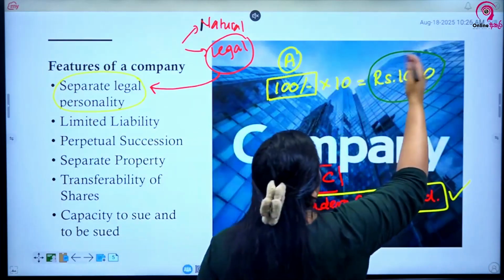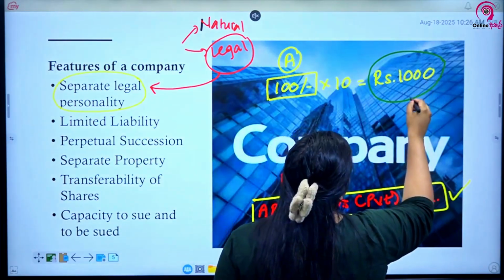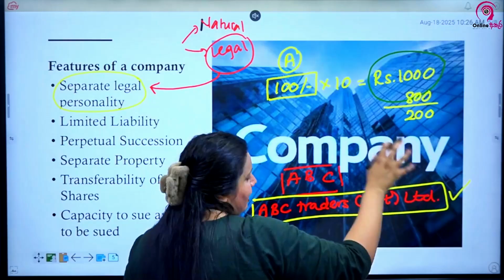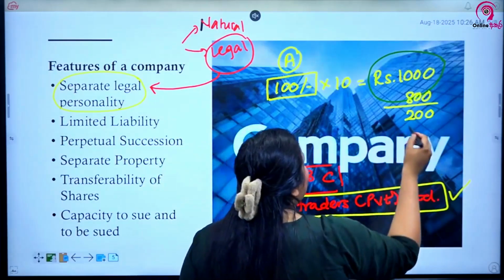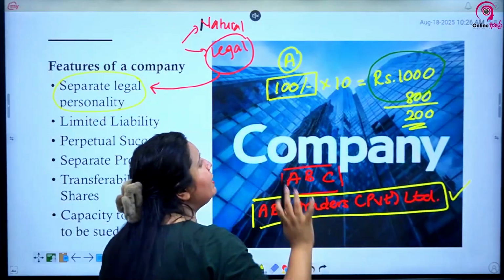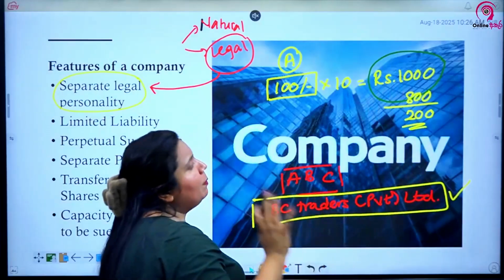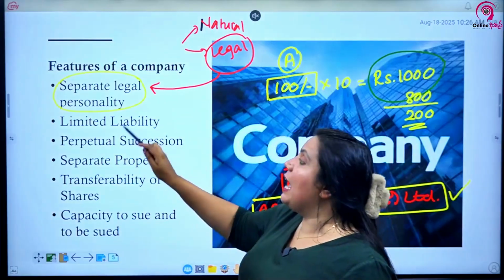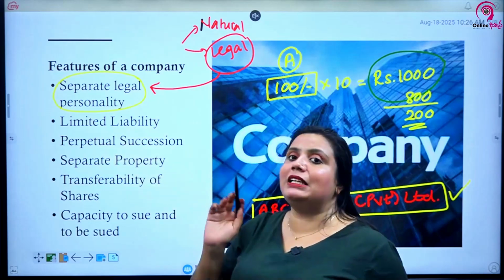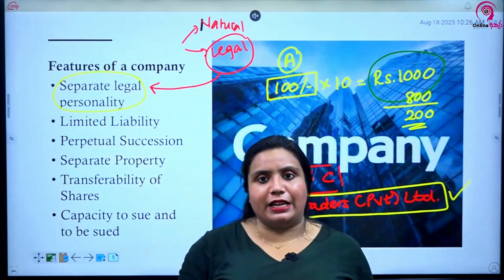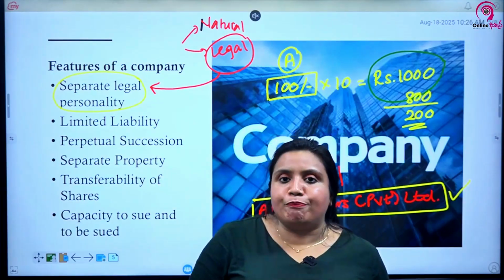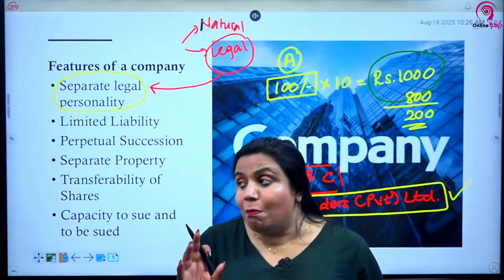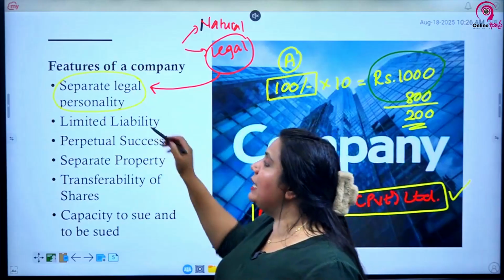Let's say A has bought shares worth 1000 rupees, but he has only paid 800. So 200 he still owes to the company. At a point of liquidation, the company can tell A to come and give this 200 rupees, but the company can't ask for anything additionally. The maximum that A will lose on behalf of the company will be 1000 rupees. That's why we say that the shareholders will have limited liability. The company doesn't have limited liability. The company has to settle all its debts, up until the company is declared insolvent or bankrupt.